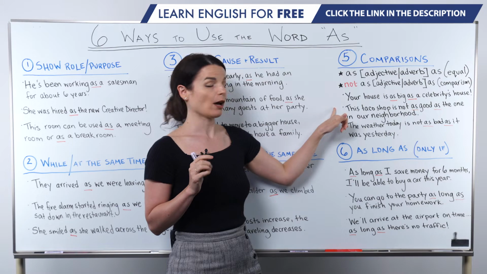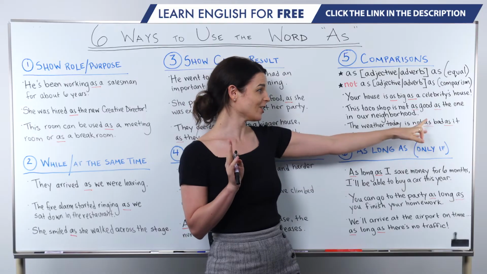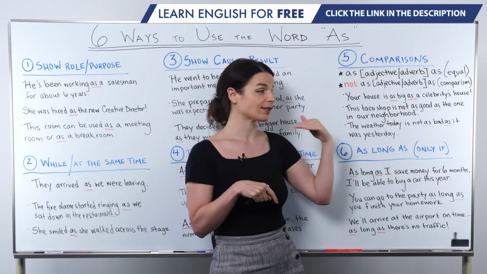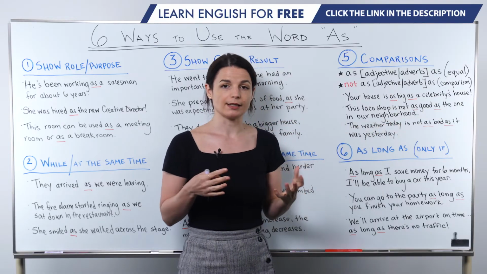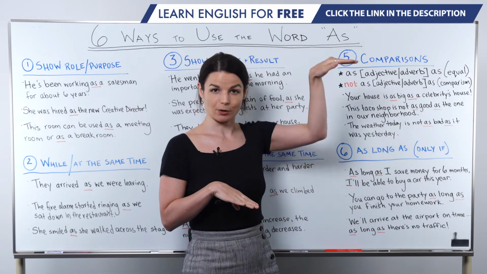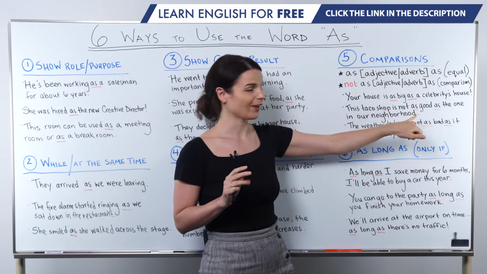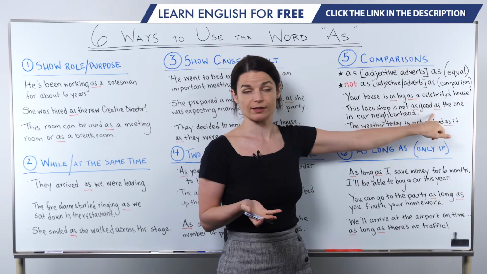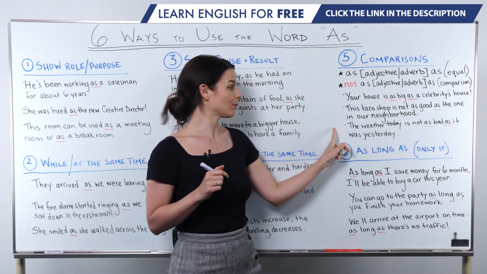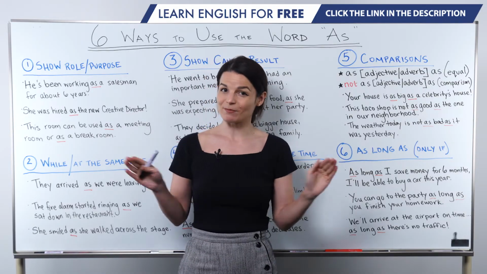Great. Let's look at a couple more examples. Second, this taco shop is not as good as the one in our neighborhood. So this is a negative, right? In this sentence, this taco shop here is not as good, lower quality than the taco shop in our neighborhood. We show this relationship with "not as good as," okay? Again, we have "as" on both sides of the adjective here. We do not use "than" in this sentence. Okay, let's look at our last example. The weather today is not as bad as it was yesterday.